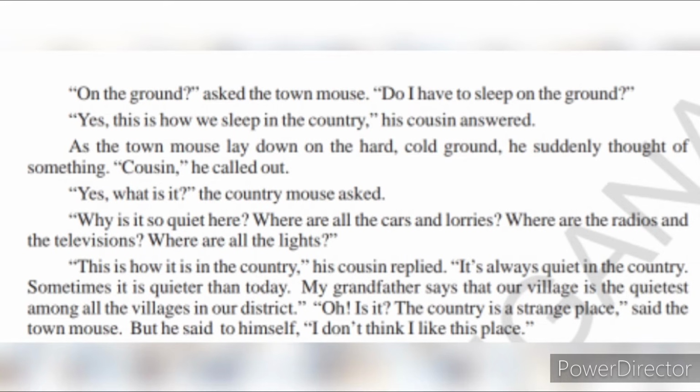The country is a strange place, said the town mouse. But he said to himself, I don't think I like this place. So the town mouse, what he told, this country is a strange place, it is a very strange place. But to himself he said, I don't like this place, because he used to stay in town. He was used to that place, so he can't stay in other places. He is habituated to town, so now when he comes to the countryside, he can't stay because that place is totally different from where he's staying.